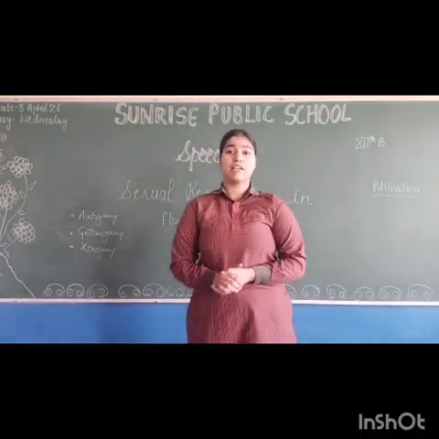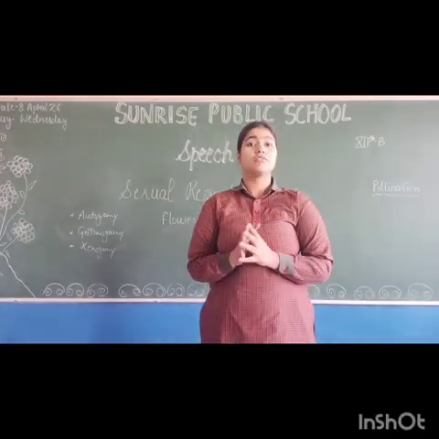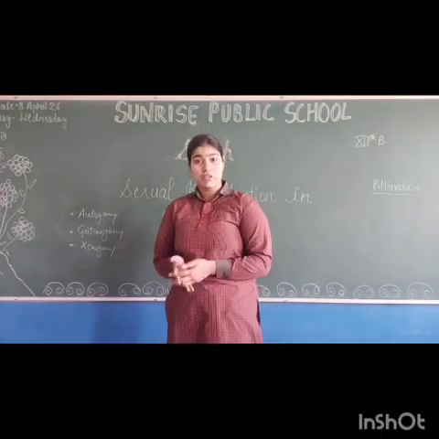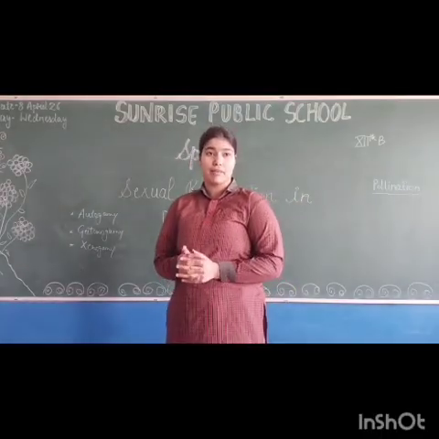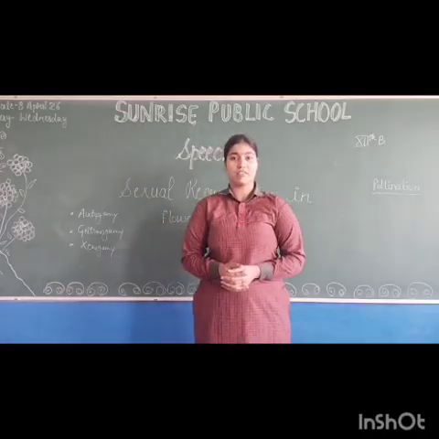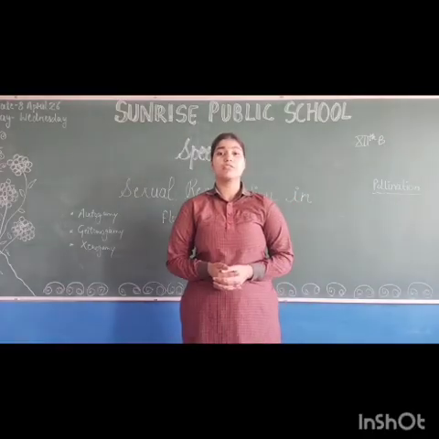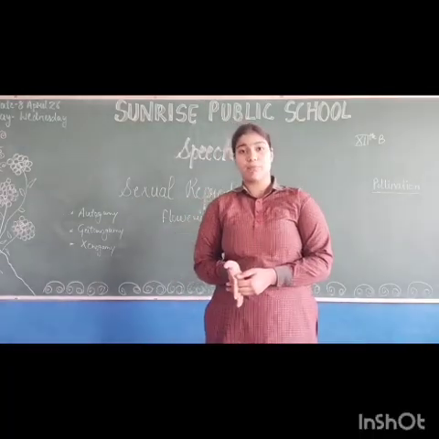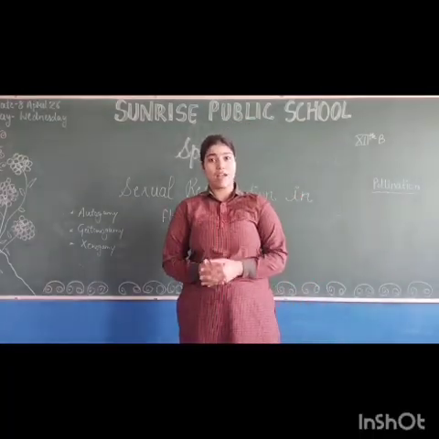So how many kinds of pollination occur in plants? Three kinds of pollination occur in flowering plants, which are autogamy, geitonogamy and xenogamy. Let's talk about them one by one. First one is autogamy. Autogamy is the transfer of pollen grain from anther to the stigma of the same flower.